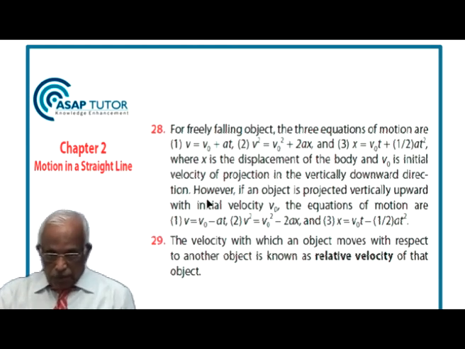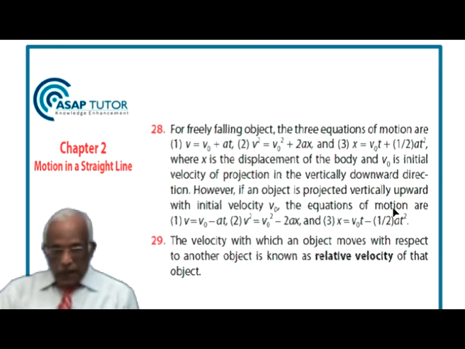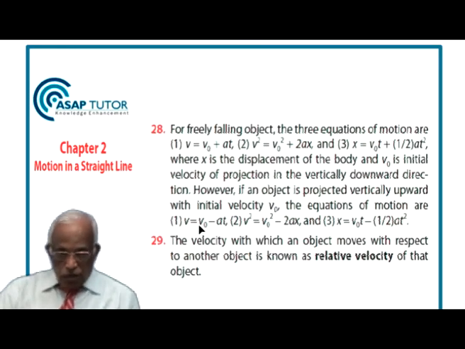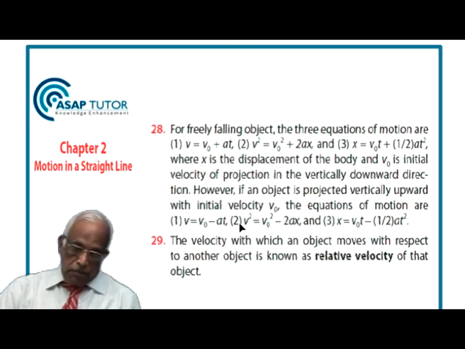However, if an object is projected vertically upward with initial velocity v0, the equations of motion are v equal to v0 minus at, where a is replaced by g. v squared will be equal to v0 squared minus 2ax, with a replaced by g again, and x equal to v0 t minus half at squared, with a replaced by g.